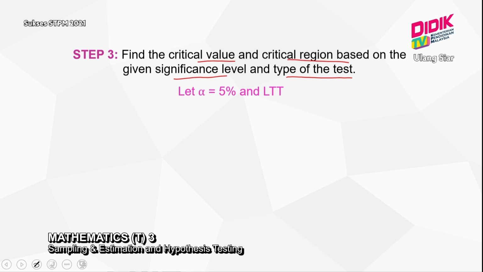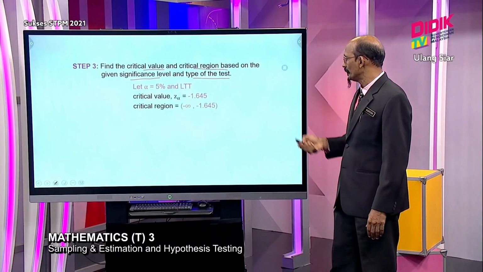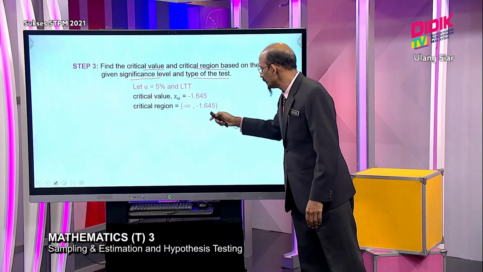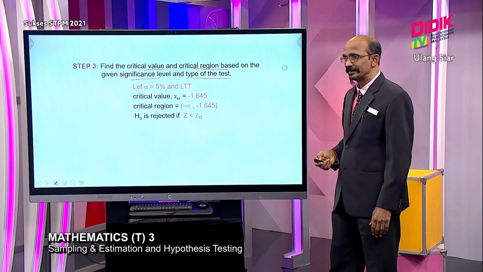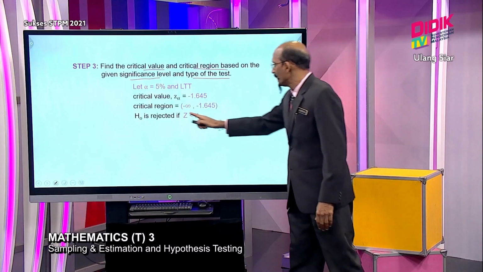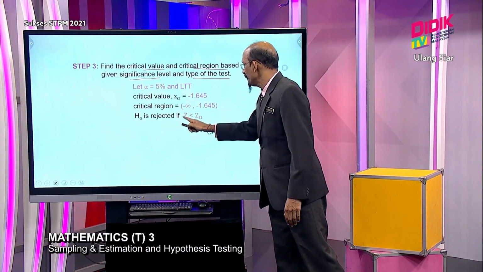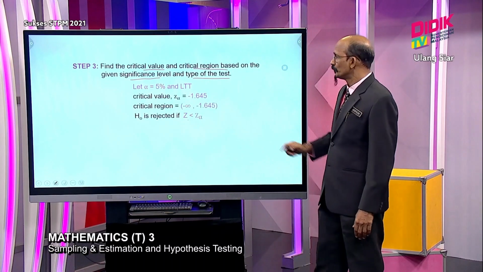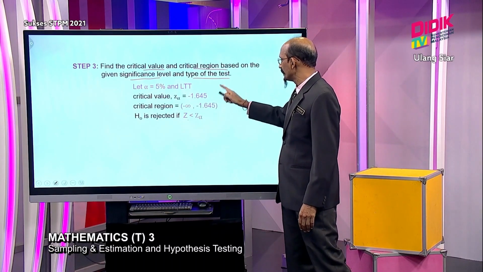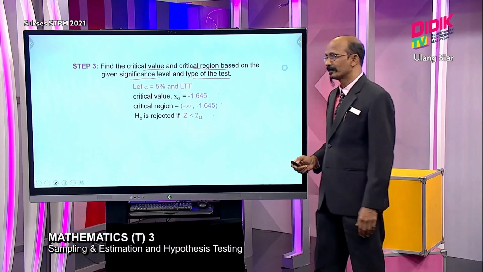LTT stands for left tail test, and RTT for right tail test. Let's say this one. So my critical value for this will be like this, and then my critical region in the form of an interval. Then I make an early decision. Early decision means H0 is rejected if my test statistic is less than my critical value. So in this step you must have 3 things.